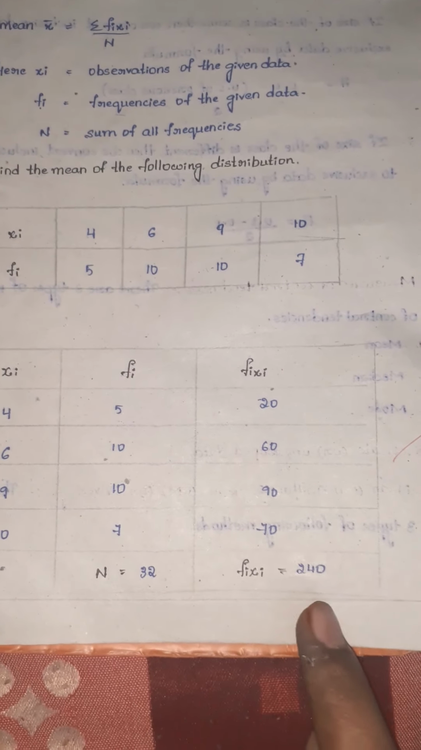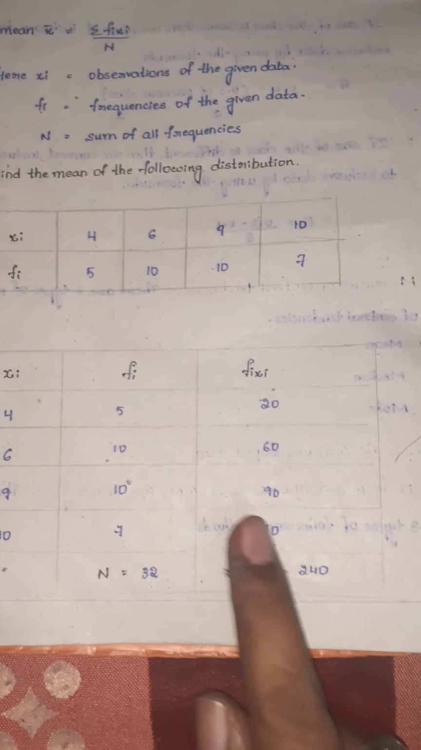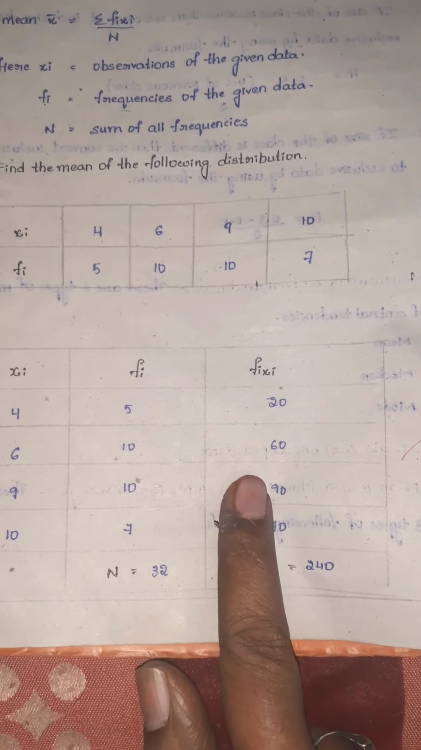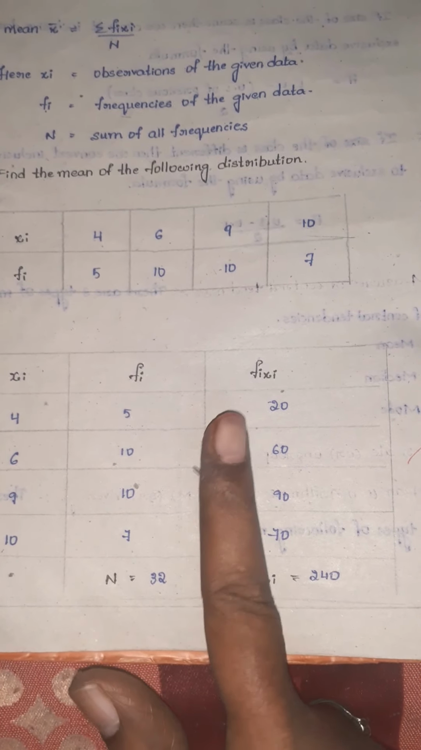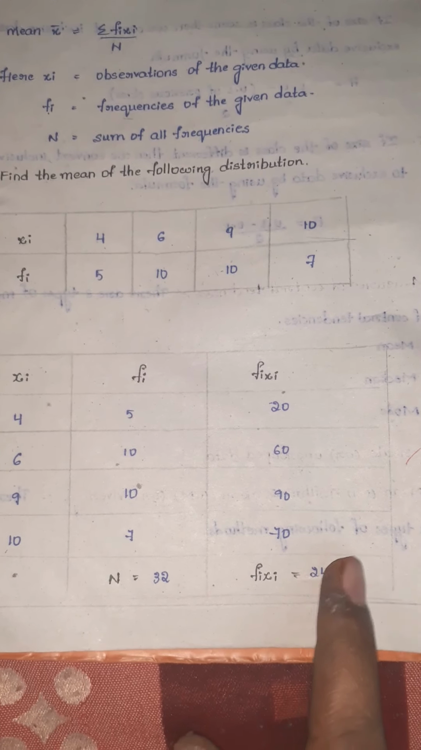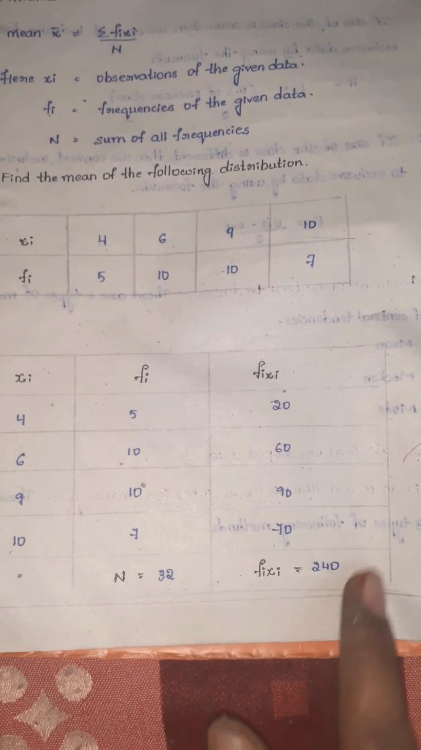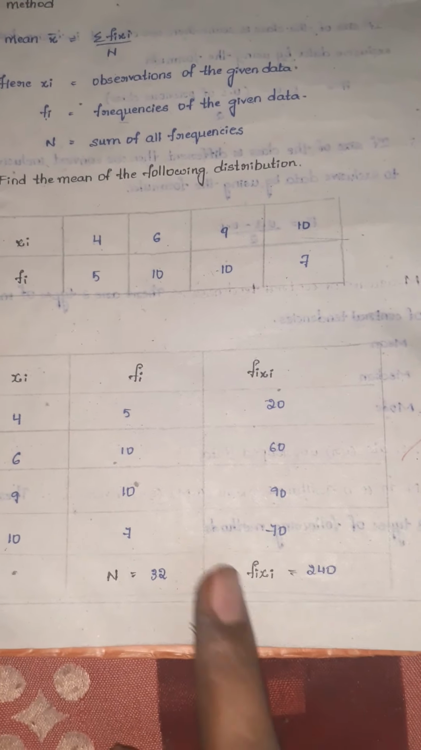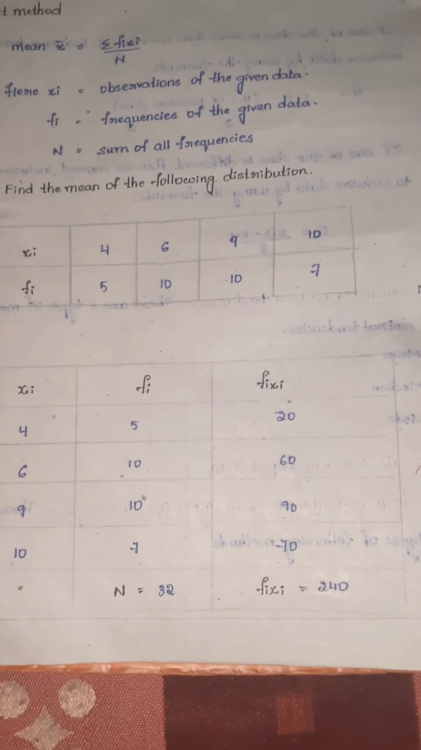So here, all zeros, only in the ones place I wrote 0. Here 7 plus 9 is how much? 16. 16 plus 6 is 22. 22 plus 2 is 24. So sigma fi xi, or summation fi xi, how much did we get? 240. This is sigma fi xi.